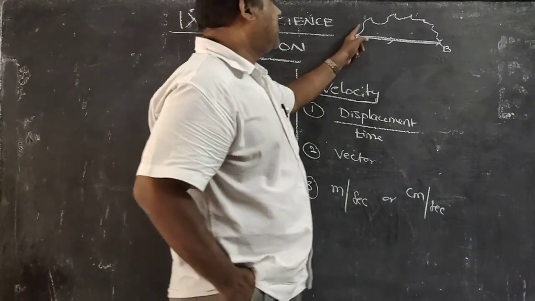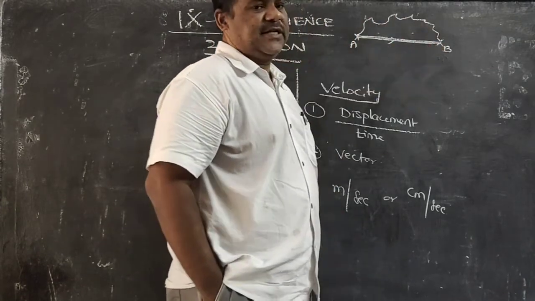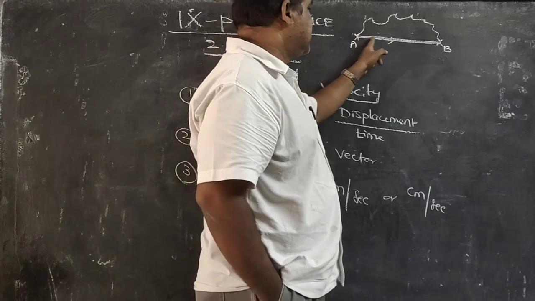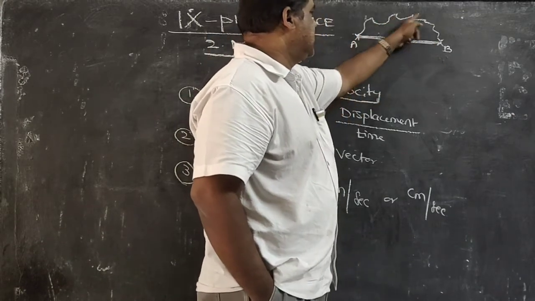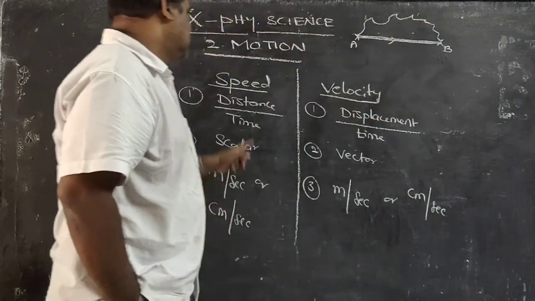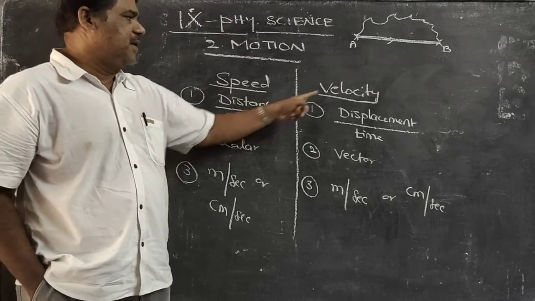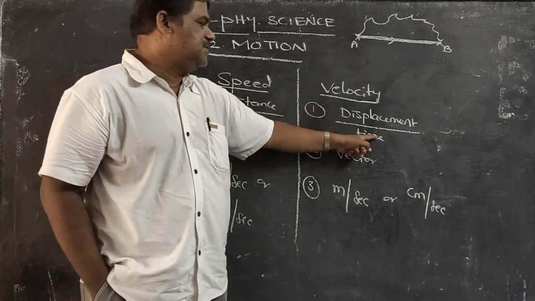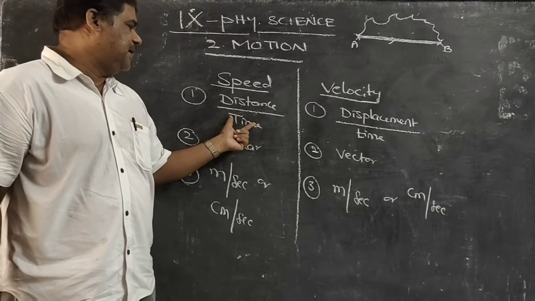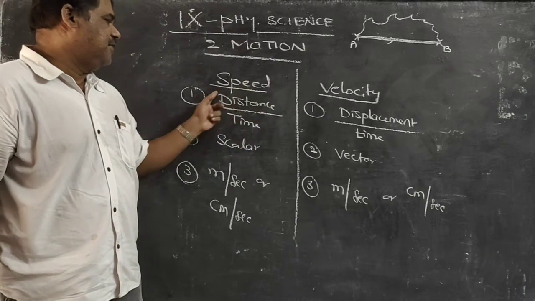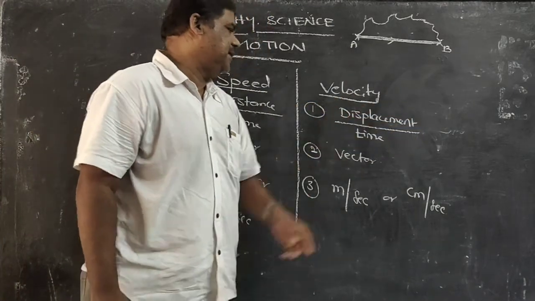The length of the path which we traveled is called distance. Distance has no direction. The shortest distance which has direction is known as displacement. Speed is defined as distance by time. Velocity means displacement by time. Any physical quantity divided by time is called rate. So speed is defined as the rate of distance, and velocity as the rate of displacement.